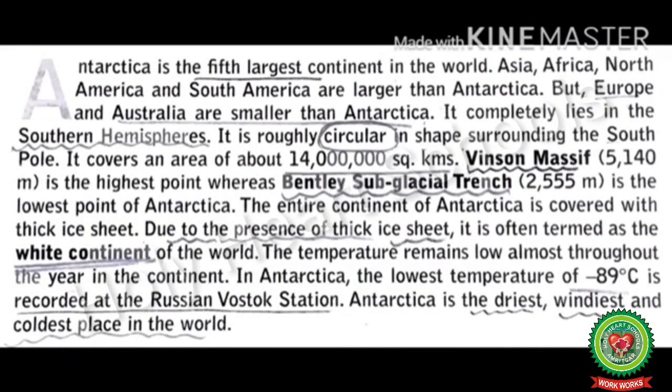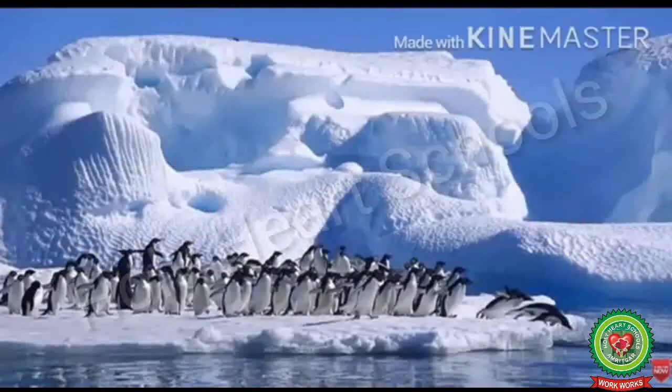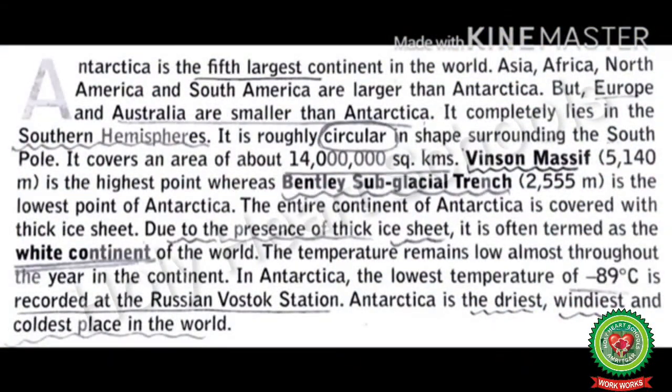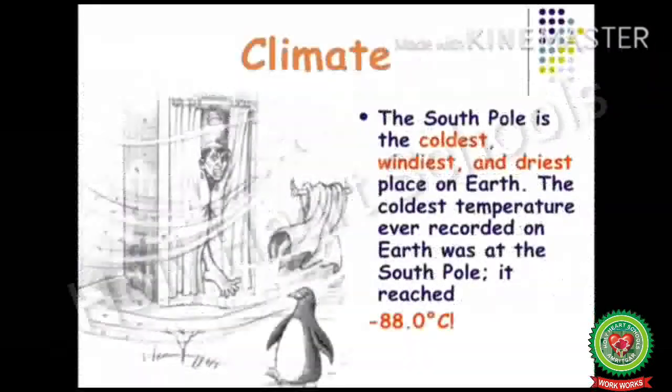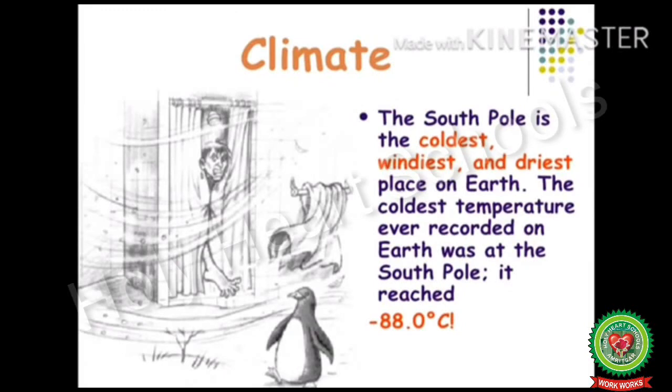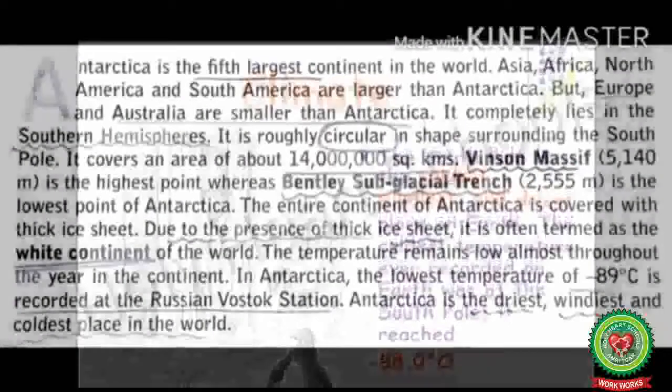The entire continent of Antarctica is covered with a thick ice sheet. Due to the presence of thick ice sheet, it is often termed as the white continent of the world. The temperature remains low almost throughout the year in the continent. In Antarctica, the lowest temperature of -89 degrees Celsius is recorded at the Russian Vostok station. Antarctica is the driest, windiest, and the coldest place in the world.